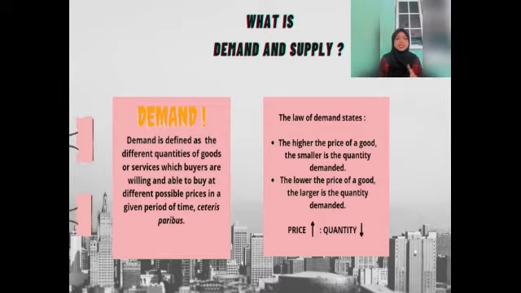Ceteris paribus stands for all other things being unchanged and constant. The law of demand states that when the price of a good itself increases, the quantity demanded for the good will fall, and when the price of the good decreases, the quantity demanded will increase.